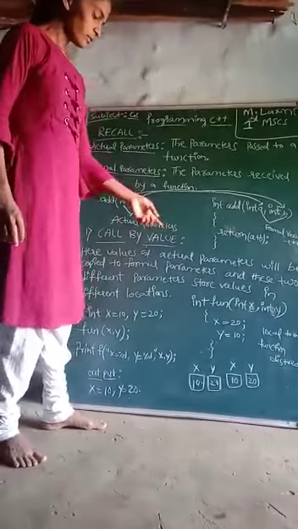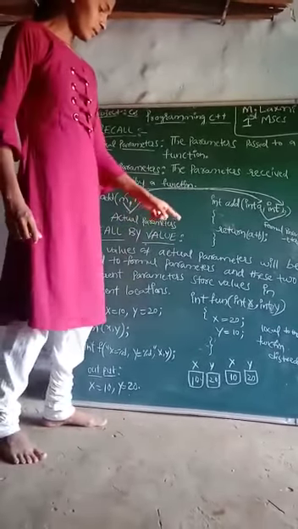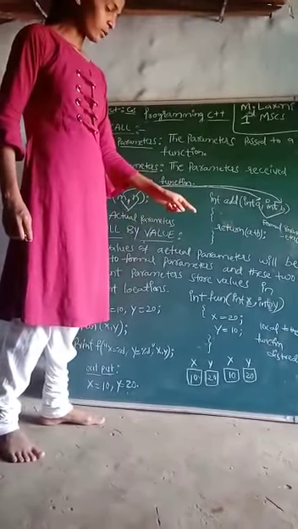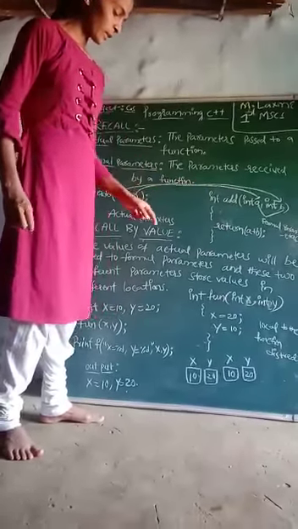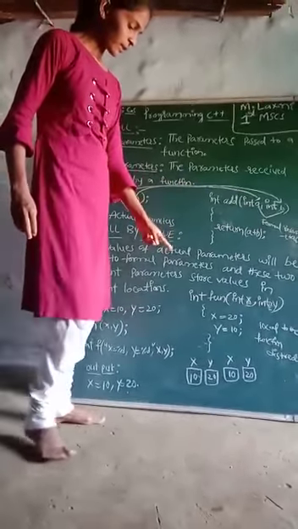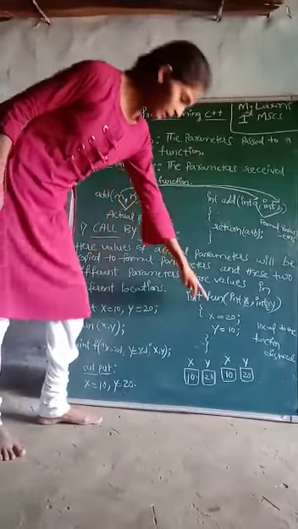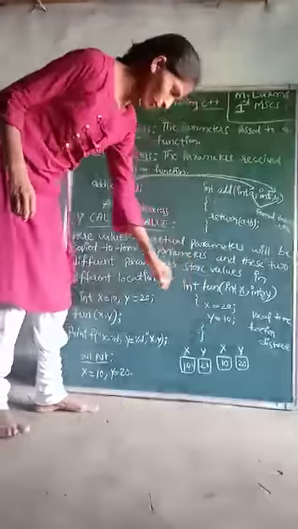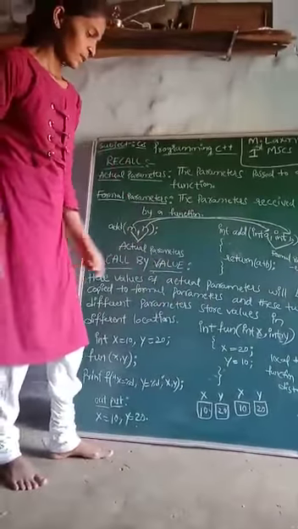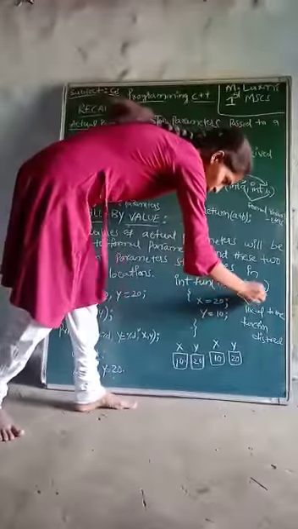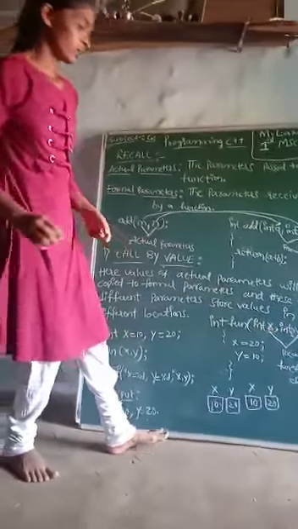function(int x, int y) { the values of x and y are changed in this side: x = 20, y = 10. These x and y are local to the function.